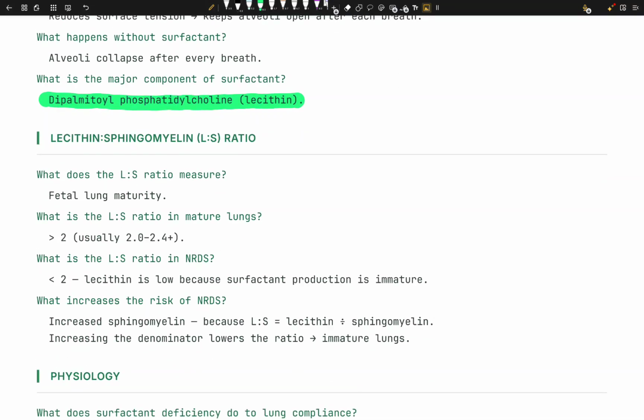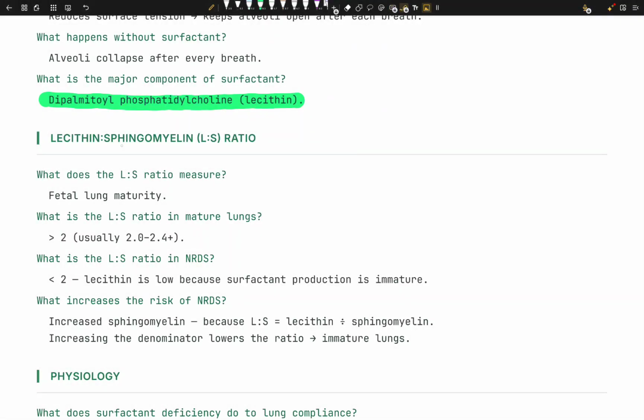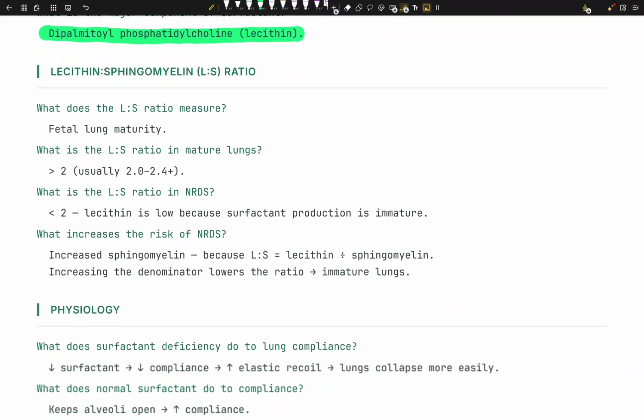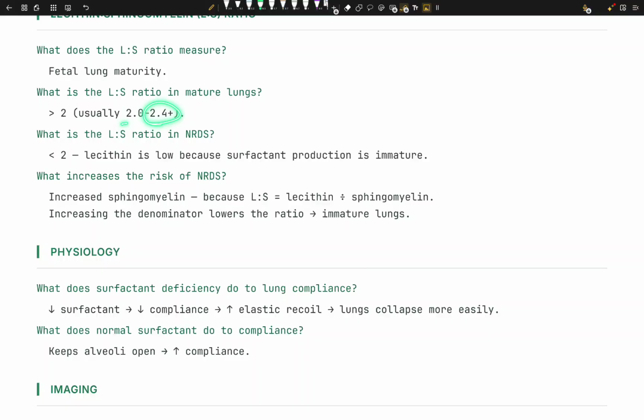Okay, so let's talk about this ratio. Lecithin to sphingomyelin, the L/S ratio. What does the L/S ratio measure? It measures fetal lung maturity. What is the L/S ratio in mature lungs? It is usually more than 2, between 2 and 2.4. What is the ratio in NRDS? It's less than 2, because lecithin, the active component in surfactant, is low since surfactant production is immature, right?